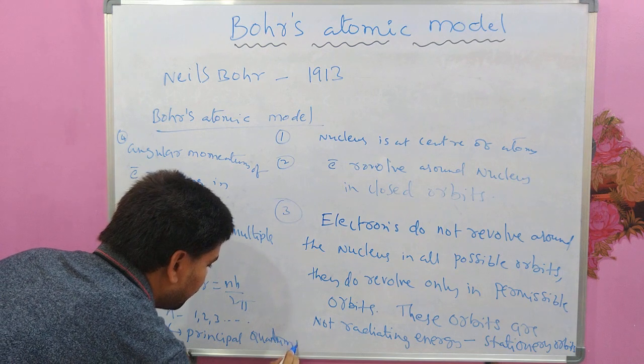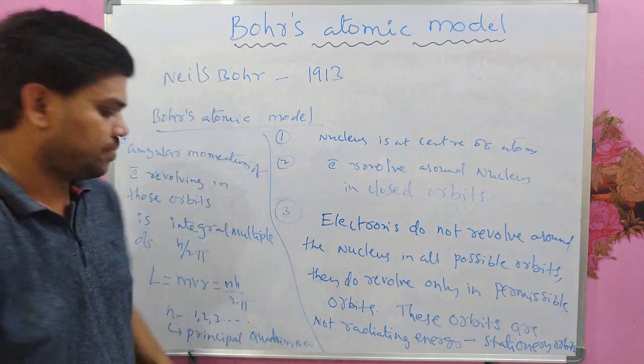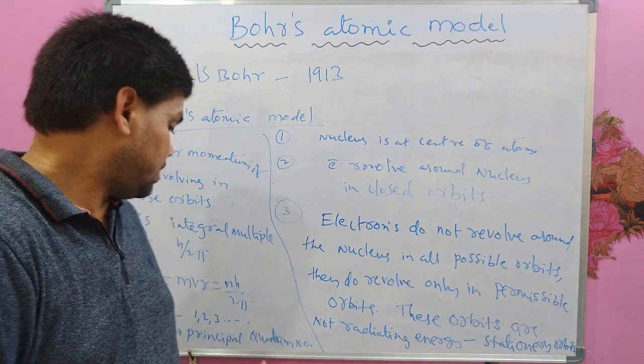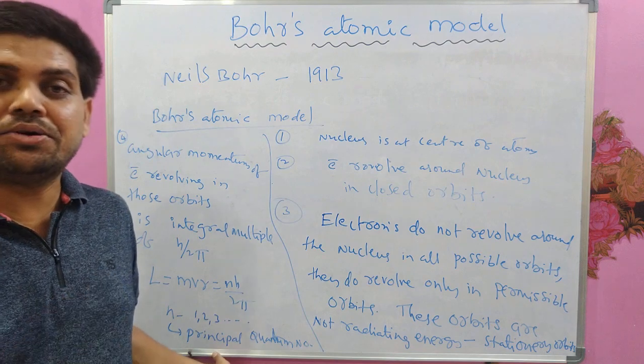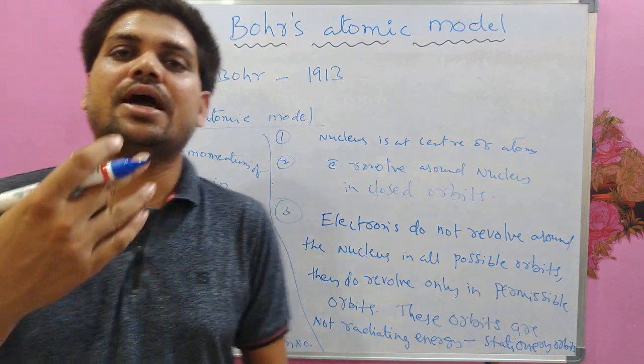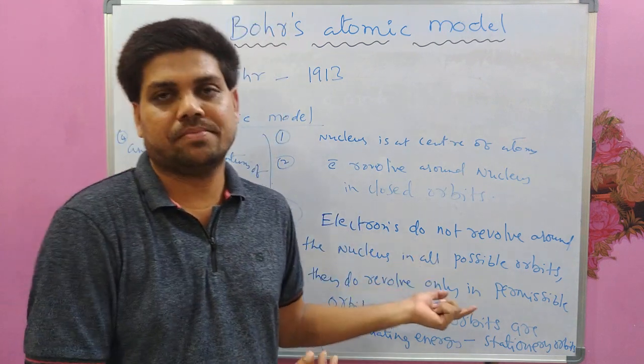The introduction of a new quantum number, the principal quantum number, denoted with small n, represents the orbit in the atom.